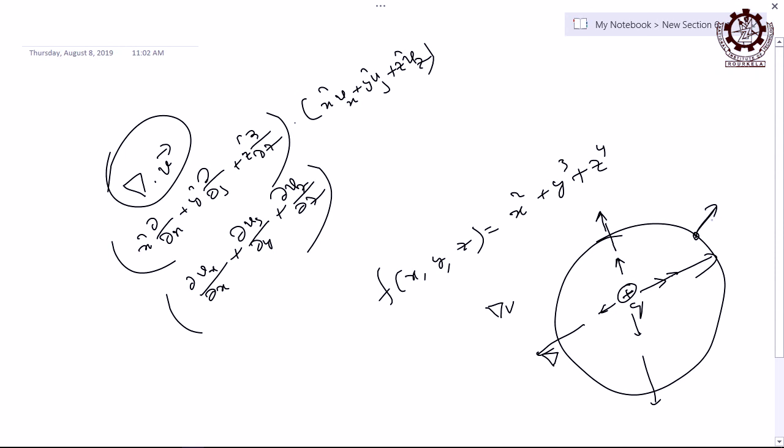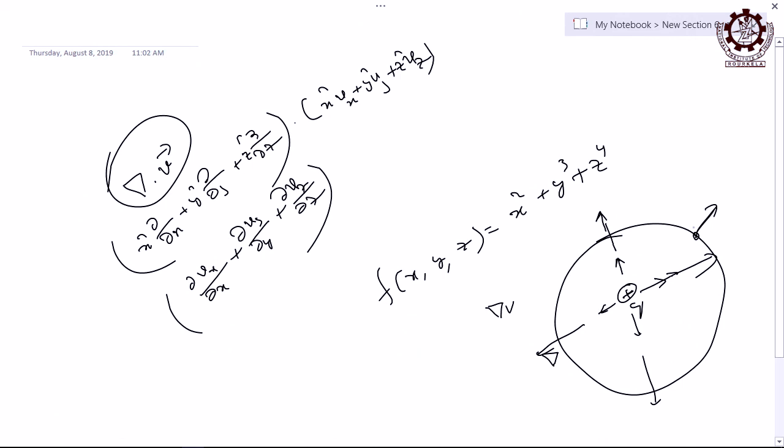So, for example, on the surface I take a point, an infinitesimally small area, and approximate that to zero. Ultimately you are reaching a point, or not? Take an infinitesimally small area on the surface and go on reducing that area to a point. When it is reduced to a point, how much flux is radiating out at that point? That is the divergence of the vector field at that point.